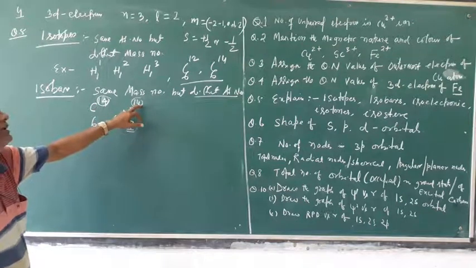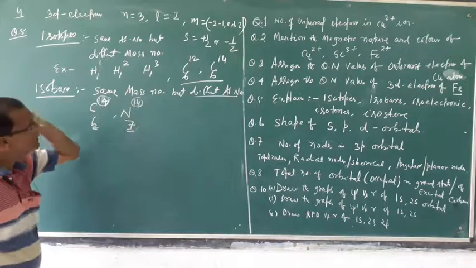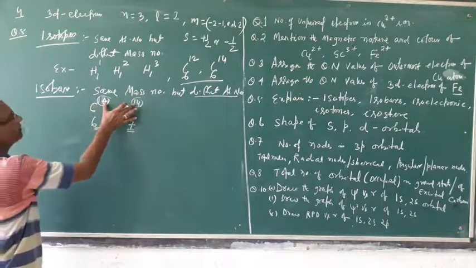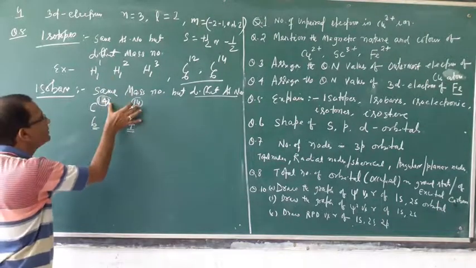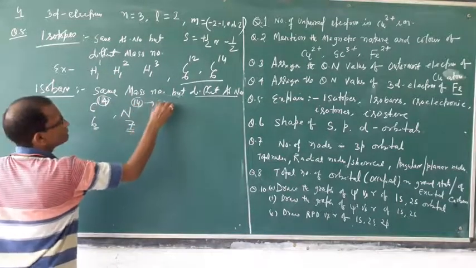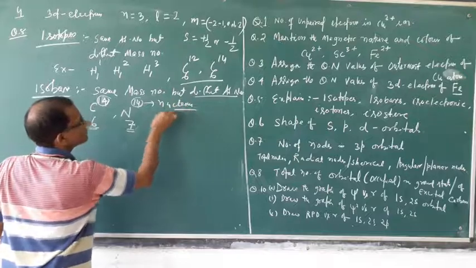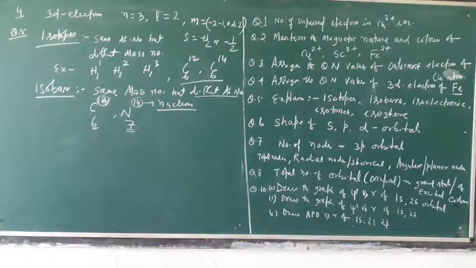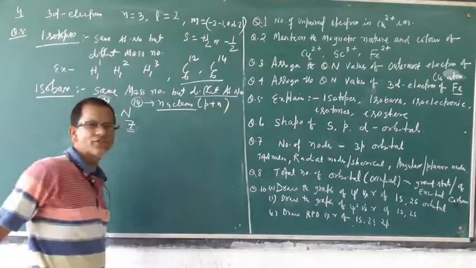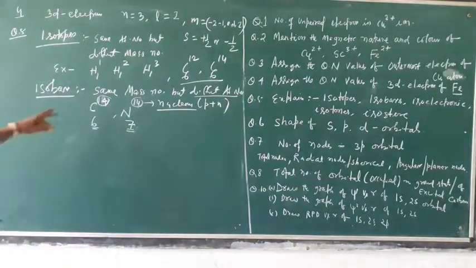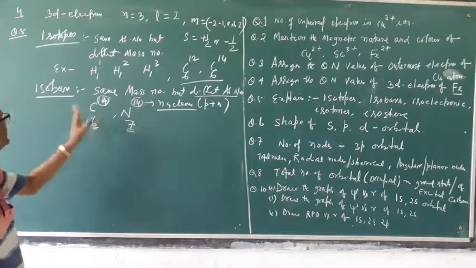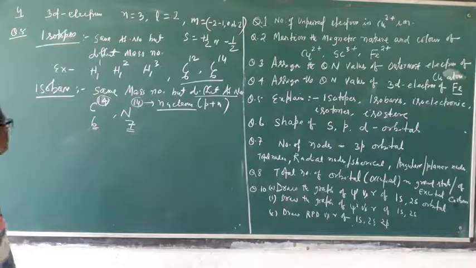What is nucleon? Nucleon means number of protons plus neutrons. That is called nucleon. Nucleon will be same, but atomic number is different. So this is called isobar.